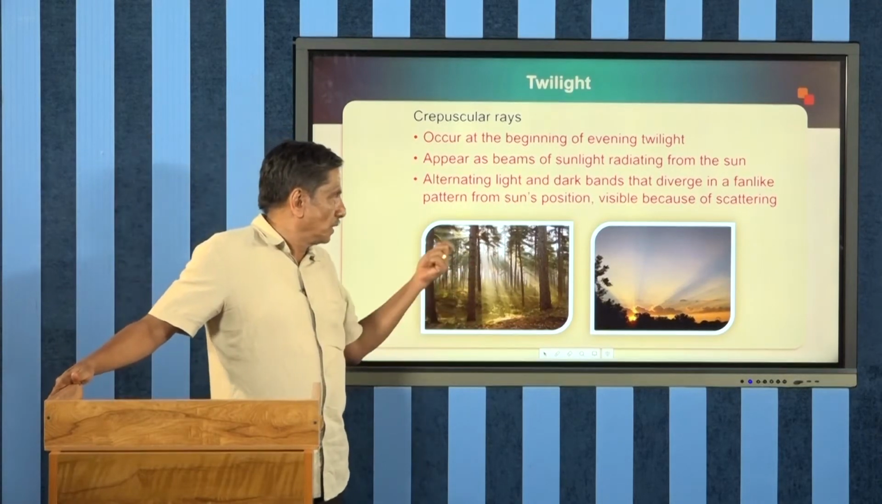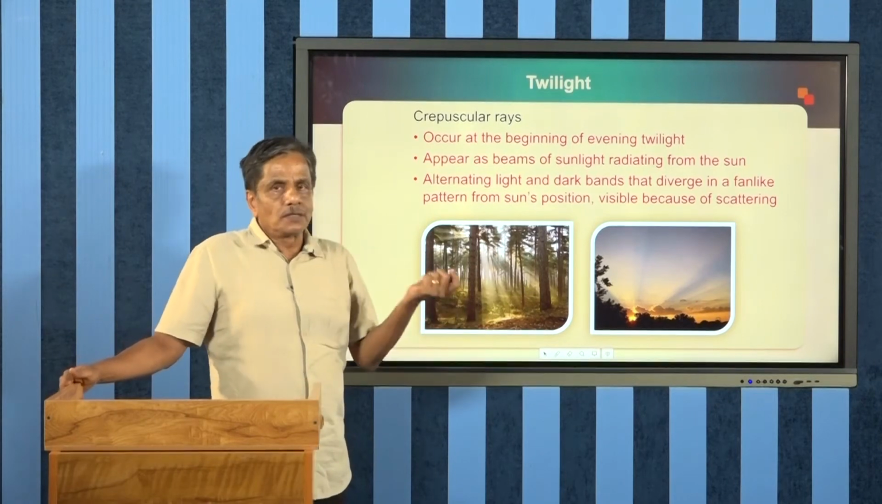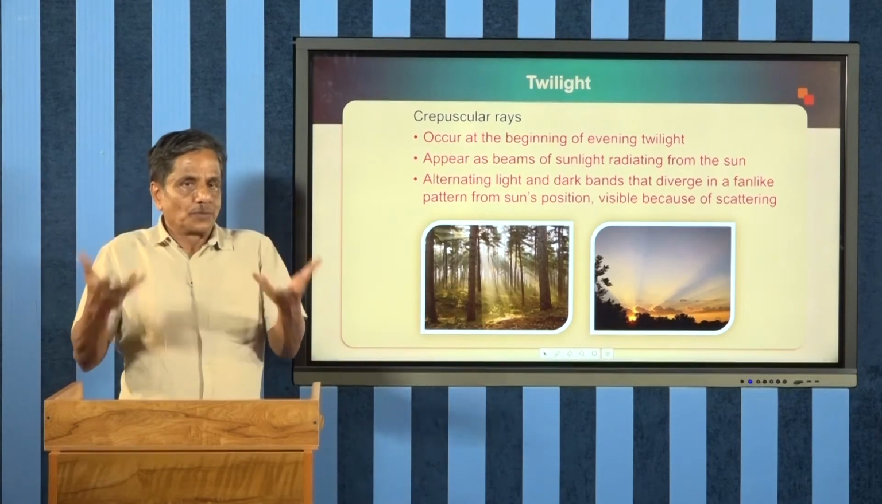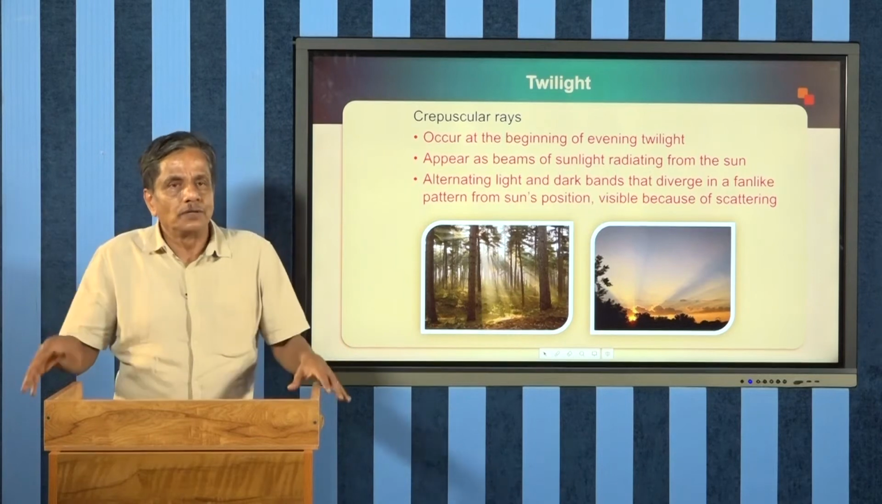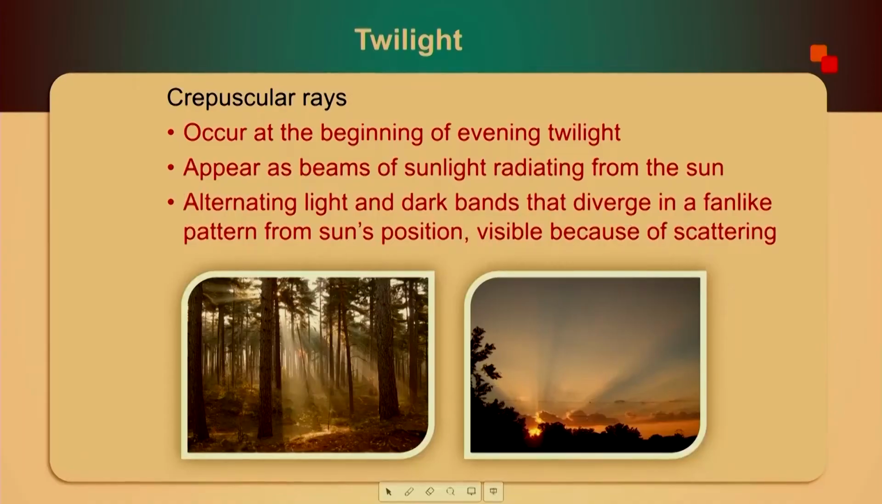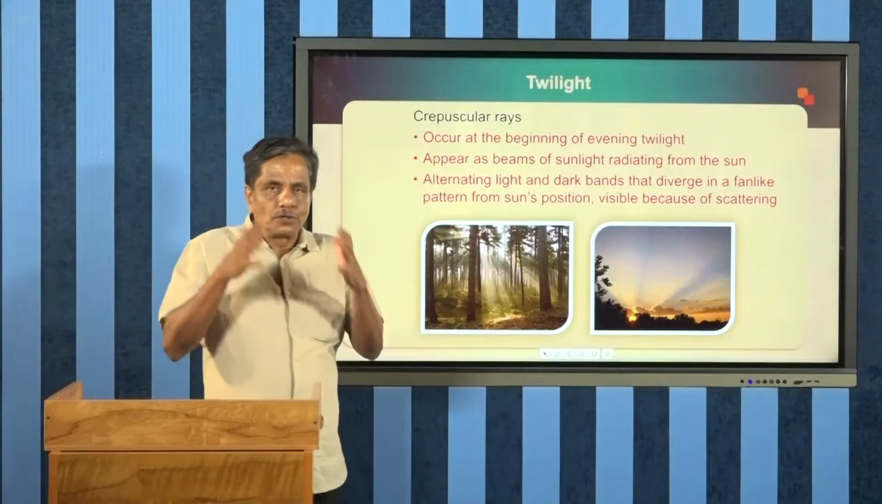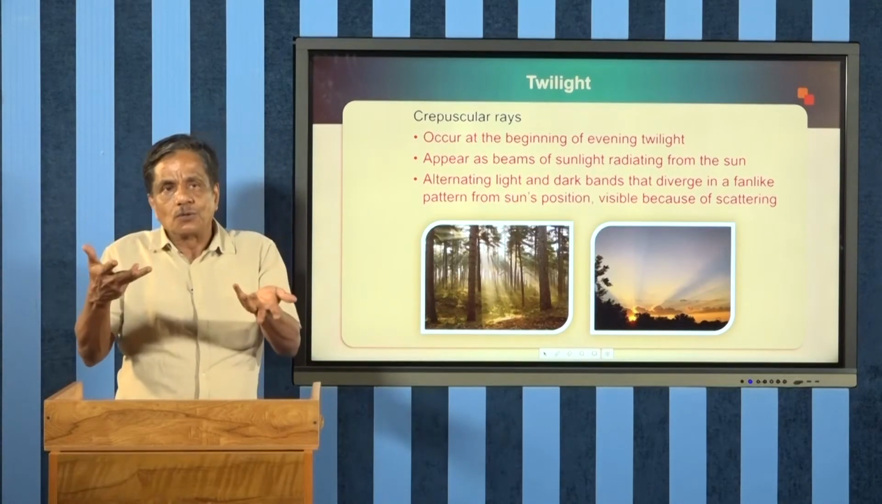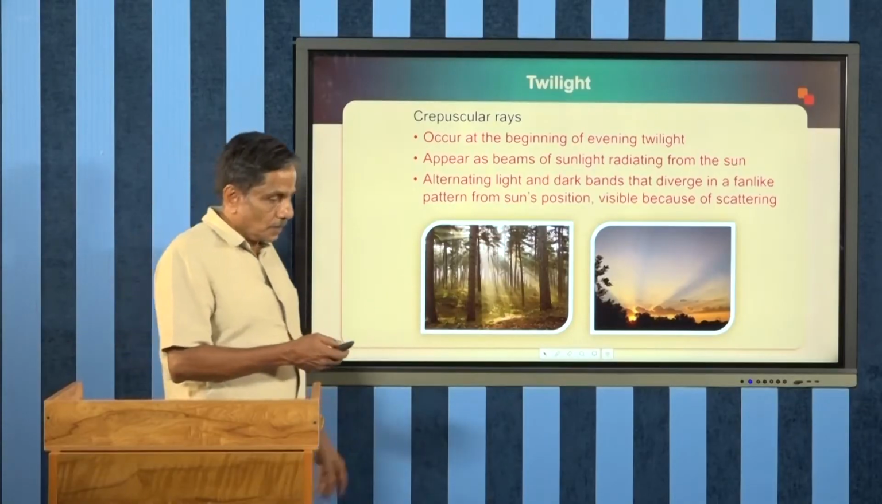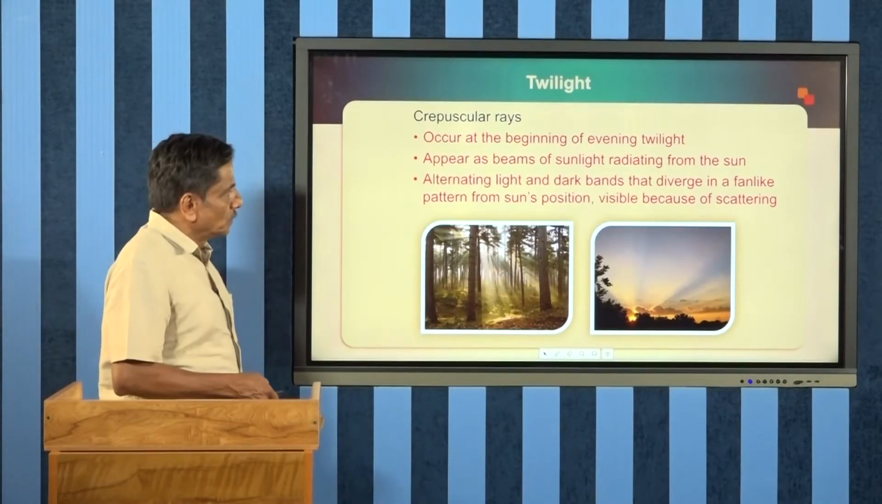Therefore, when fine dust particles are there, there is a possibility of growth of cloud. So, if it is there in the evening, then there is a possibility of rain in the late night, because particles are there which are quite favorable for the growth of clouds in the night. Therefore, there is a possibility of midnight rain. That is the significance of these crepuscular rays.